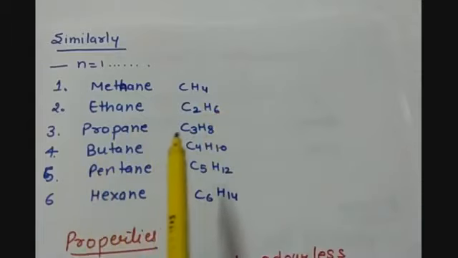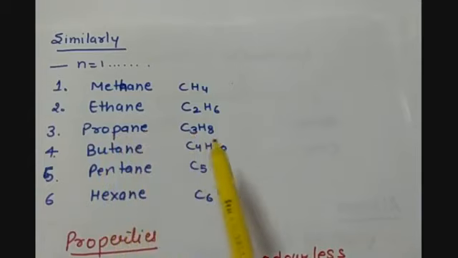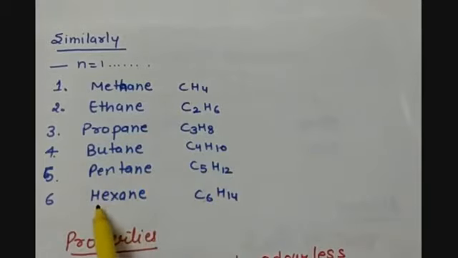When the number of carbon atoms is 3, then we call it propane. When the number of carbon atoms is 4, it is called butane. 5 carbon atoms, it is called pentane. 6 carbon atoms, we call it hexane, and so on. If carbon atoms are 7 in number, we call it heptane. If the number of carbon atoms is 8, then we call it octane.